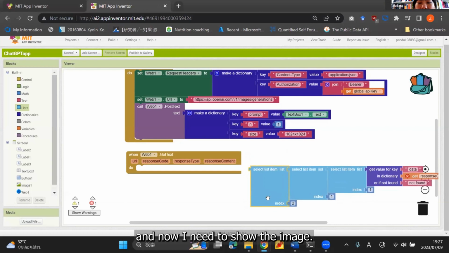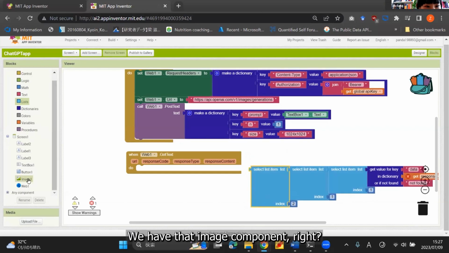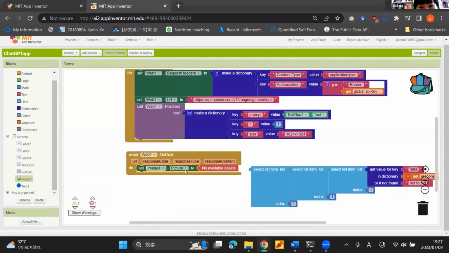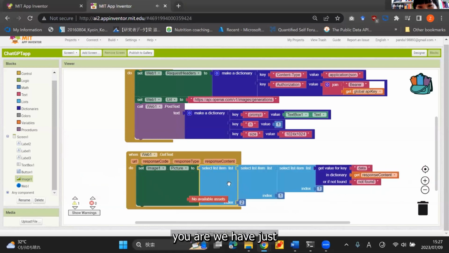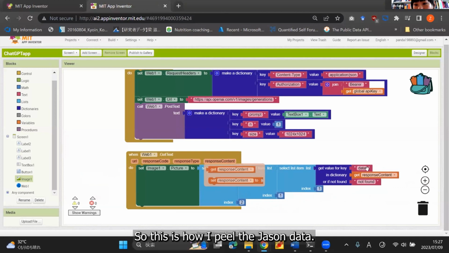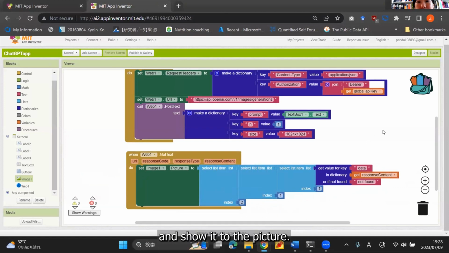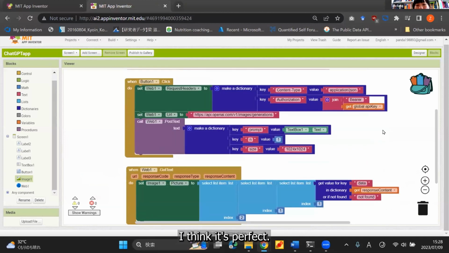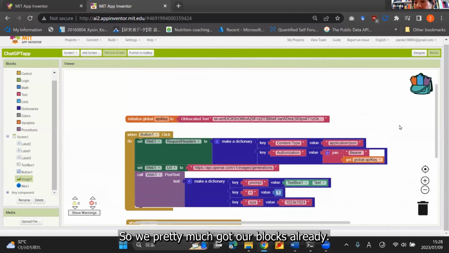And now we need to show the image. We have an image component, right? So we set the picture of the image to the URL we have just obtained. This one is unnecessary. Yeah, there we go. So this is how we peel the JSON data, and eventually we got the URL and show it in the picture. I think it looks perfect. We pretty much got all the blocks already.